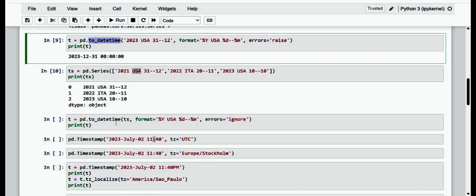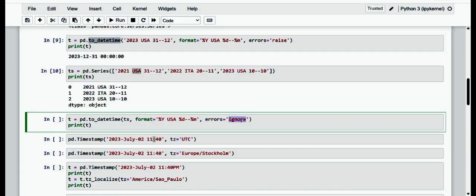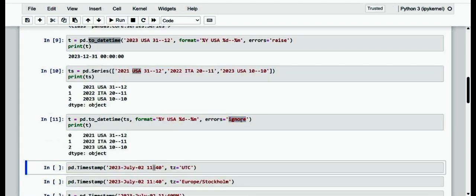After executing this, of course, here we have specified the errors parameter as this, and after running this command we did not get any error message here. In fact, we expected a conversion error since the second line of this series contains a string that does not match the format entered in the datetime format.